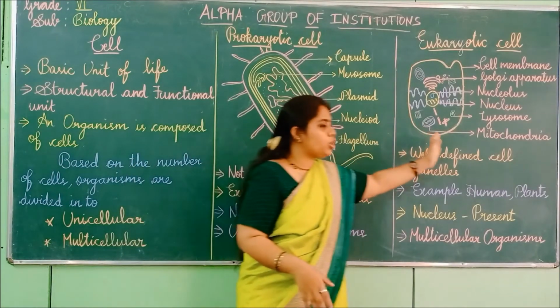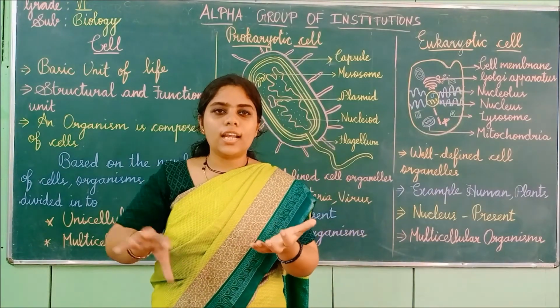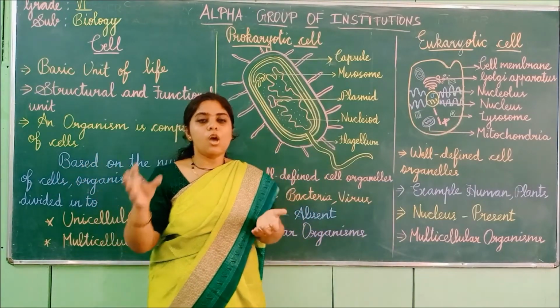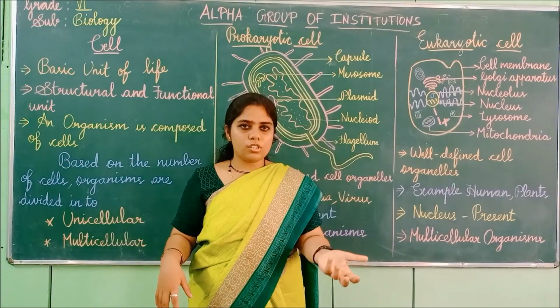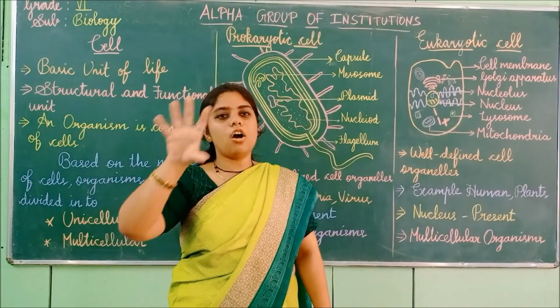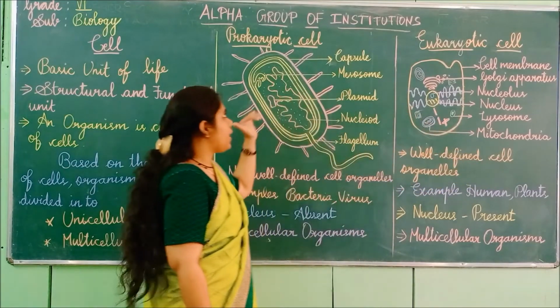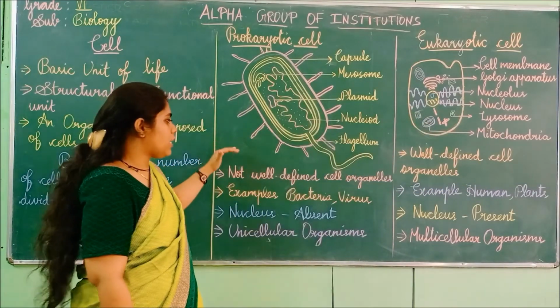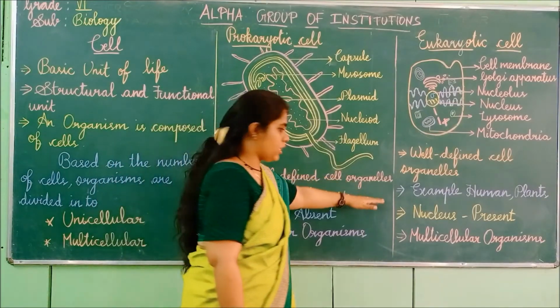If you see the eukaryotic cell, it is very complicated. Each organelle has specific functions. One will give power to the cell, one will give digestion, one will be the digestive system. So the entire organelles work together, and it is very complicated when compared to prokaryotes. That is why the prokaryotic cell has not well defined cell organelles.